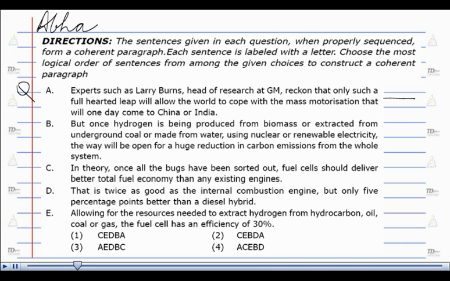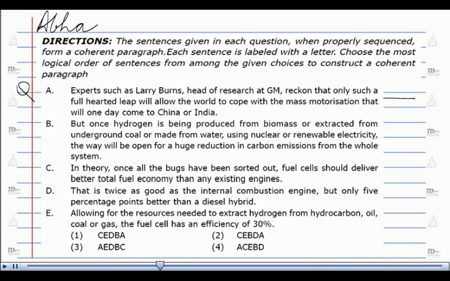Question. Sentence A. Experts such as Larry Burns, head of research at GM, reckon that only such a full-hearted leap will allow the world to cope with the mass motorization that will one day come to China or India. Sentence B. But once hydrogen is being produced from biomass or extracted from underground coal or made from water using nuclear or renewable electricity, the way will be open for a huge reduction in carbon emissions from the whole system.